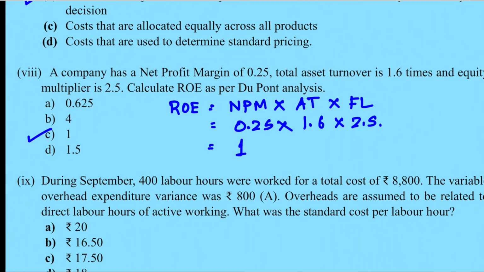If the same question is asked as a 7-mark question, you will have to calculate this individually. Here it is given directly, but there you will have to remember what is net profit margin, what is asset turnover, what is financial leverage.